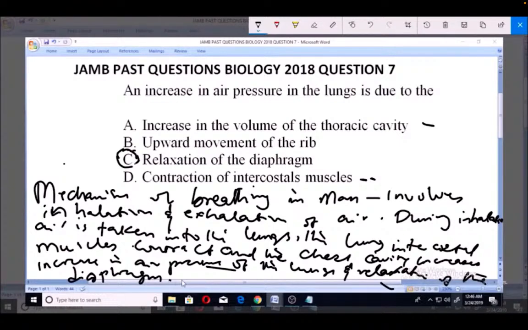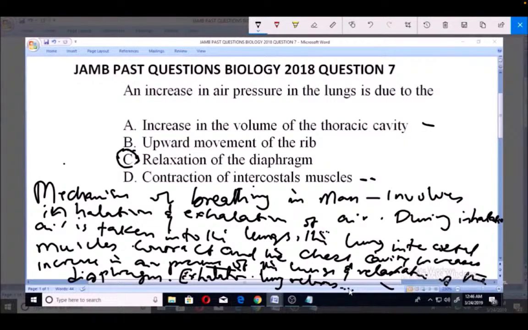Now, to further explain this mechanism of breathing, as for exhalation, what happens is that the lung relaxes. The lung relaxes in exhalation, and the chest cavity decreases, the opposite of what happens in inhalation.